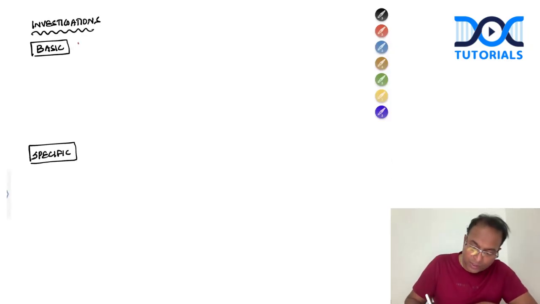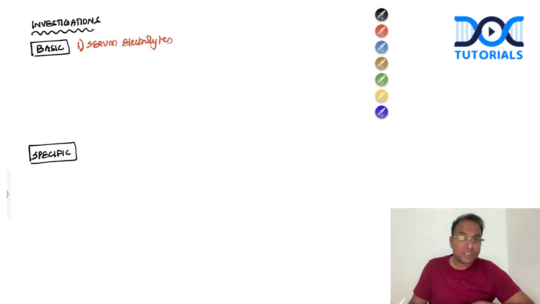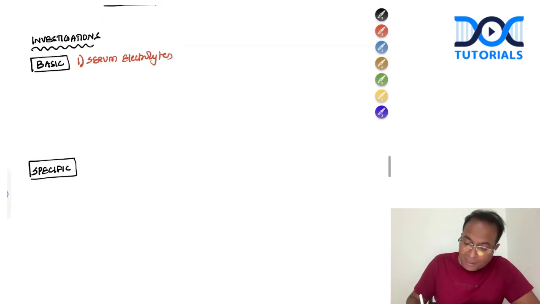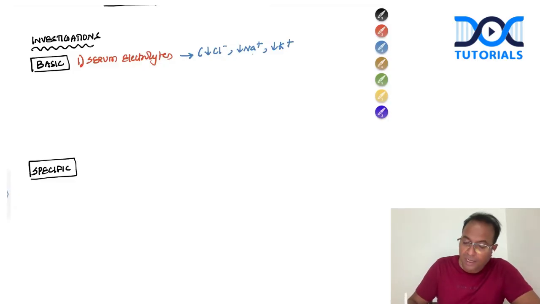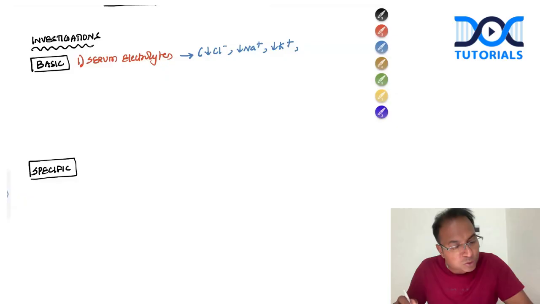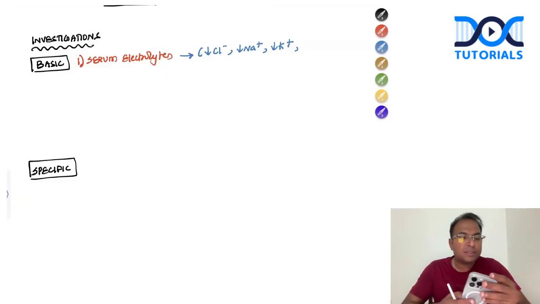investigation I will do is, first I should do serum electrolytes, because the patient is vomiting. So definitely serum electrolyte investigation will be done, and the examiner will be attracted if you write that patients may have hypochloremic, hyponatremic, hypokalemic. Yes. What will be the finding? Hypochloremic, hyponatremic, hypokalemic.